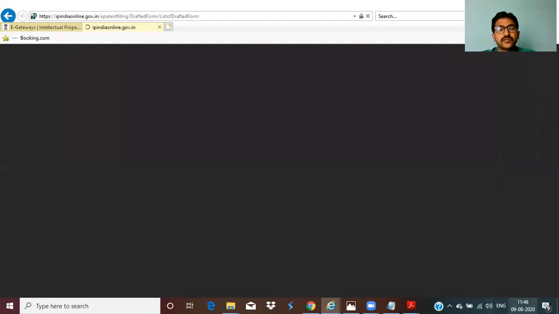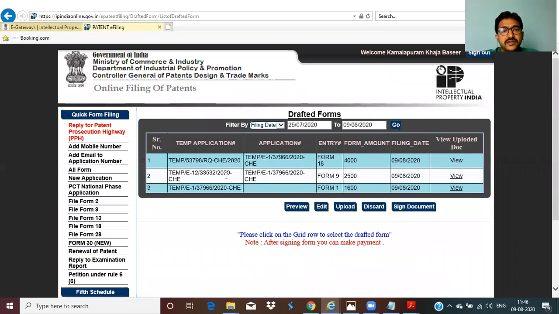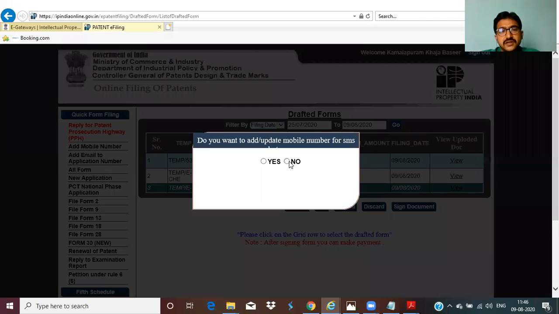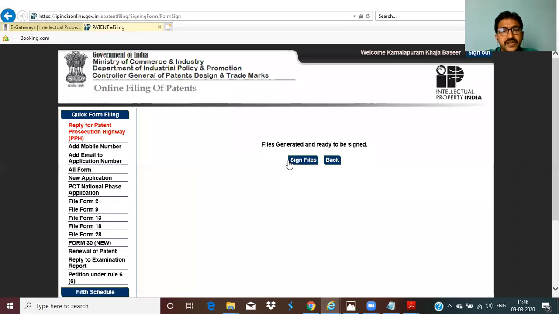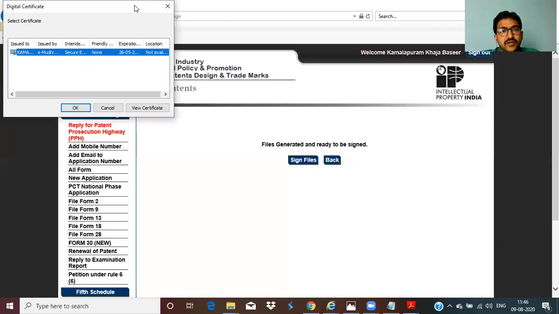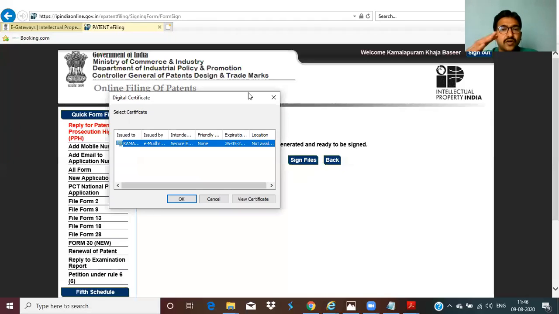Go for sign the document. While signing, first of all, go for signing any form. You can sign documents. If you want to update your mobile number, click yes or no. If you have any errors, they will ask you to fix them. So I am signing Form 1. Files generated. Now click on sign files. Once you click on sign files, my document Form 1 has to connect to my digital signature.